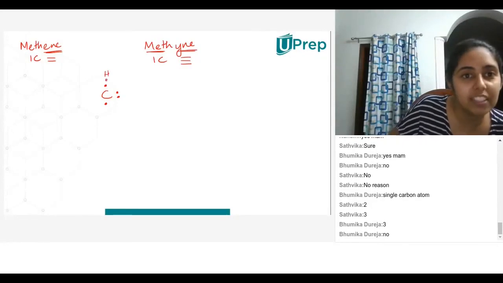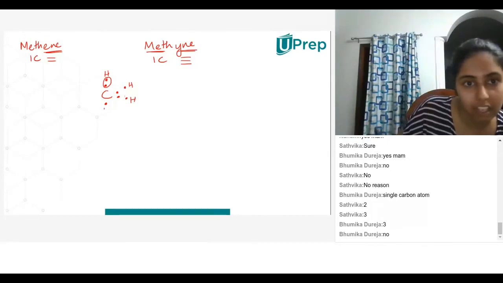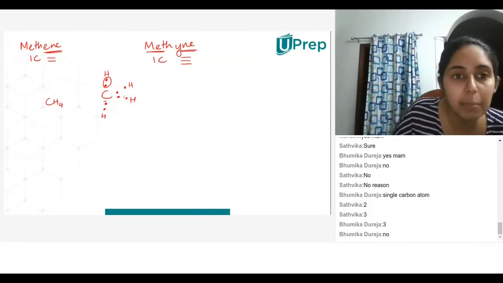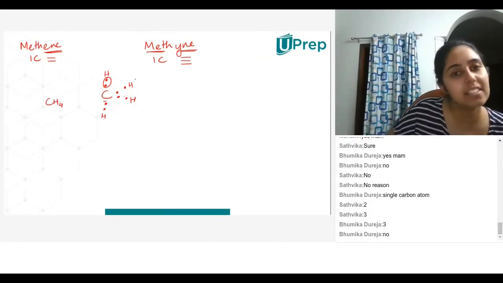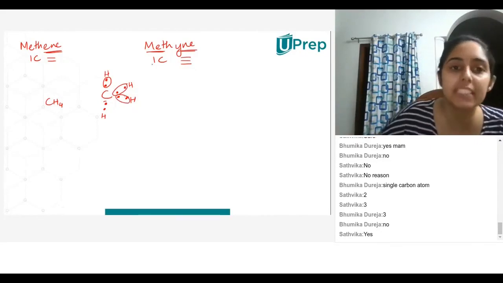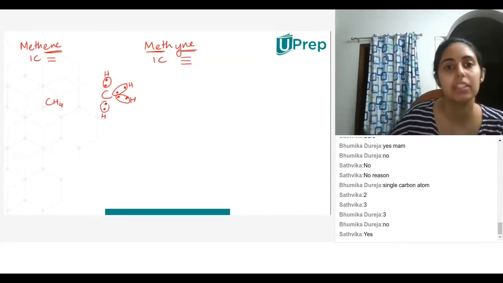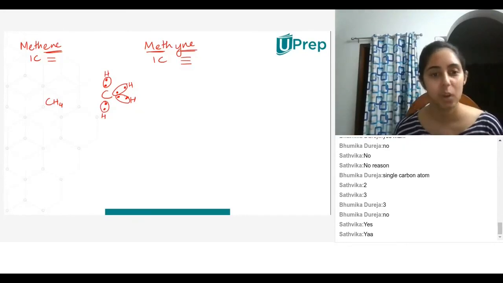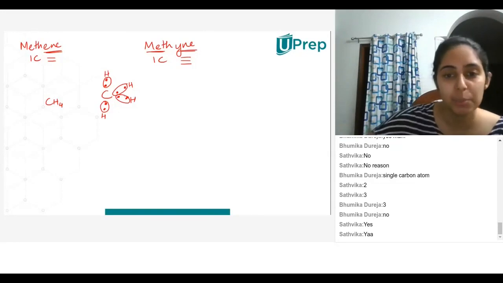Okay, so if I put hydrogen over here, then this will be hydrogen, hydrogen, hydrogen, hydrogen. I'm still getting CH4. I'm not getting a double bond anywhere. Did you understand? This is 1 bond, this is 1 bond, between 2 separate hydrogen atoms. It is not between the same hydrogen atom. Did you understand or no? No, ma'am. Okay. Arnav, did you understand? Yes, ma'am.